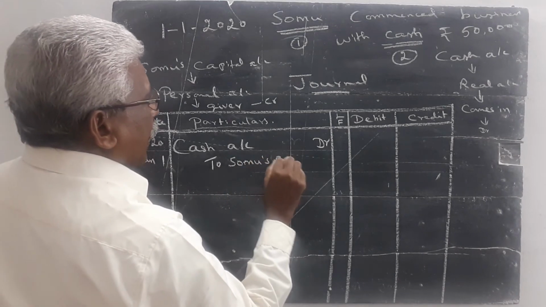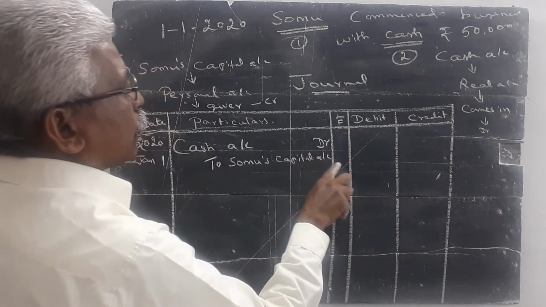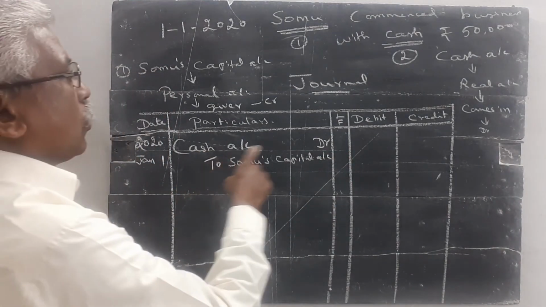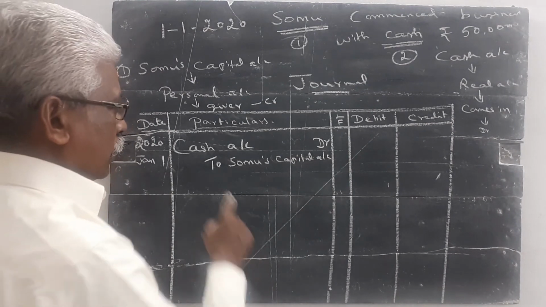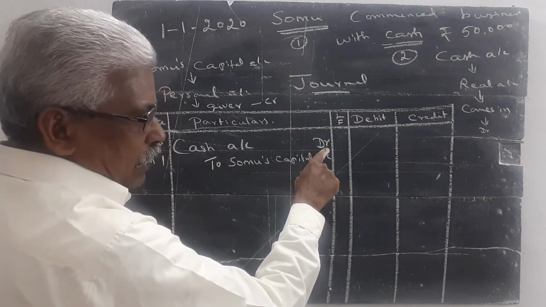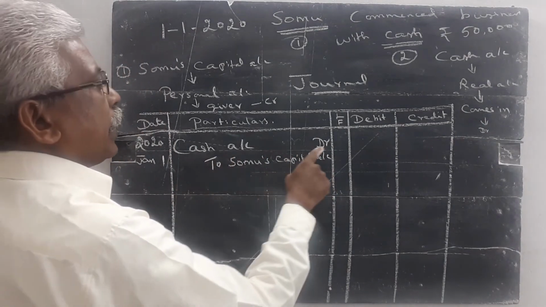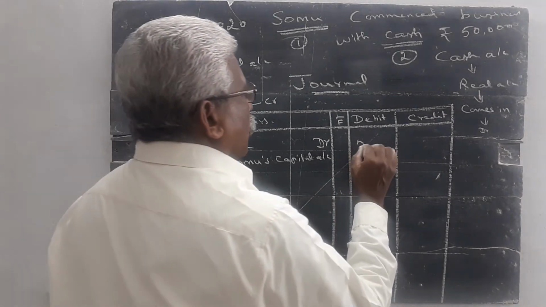Cash account debtor. Then we leave some space and write to Somu's capital account. Here no need to write credit. Cash account debtor to Somu's capital account. In the first line you write cash account debtor. DR means debtor. In this column you write the amount.